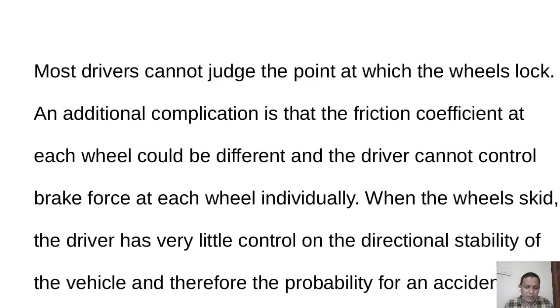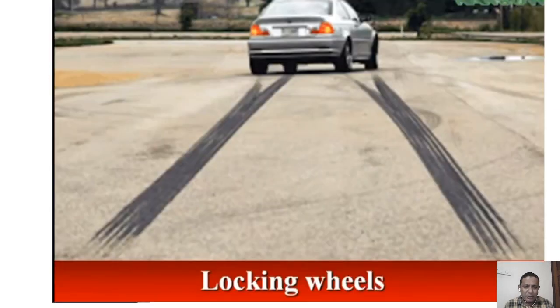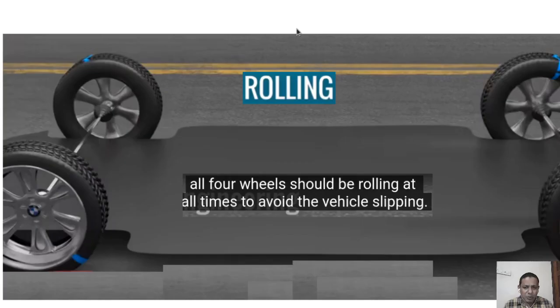Here the tire is skidding, so the vehicle is skidding. Even if the driver tries to rotate the steering, he cannot judge in which direction the vehicle will go. So it may lead to an accident.